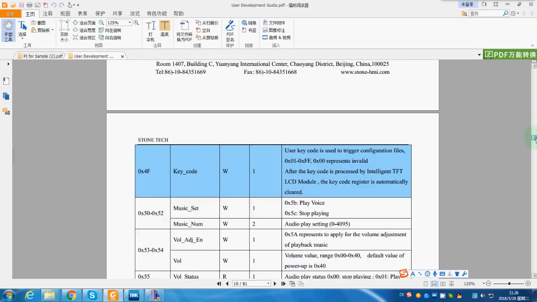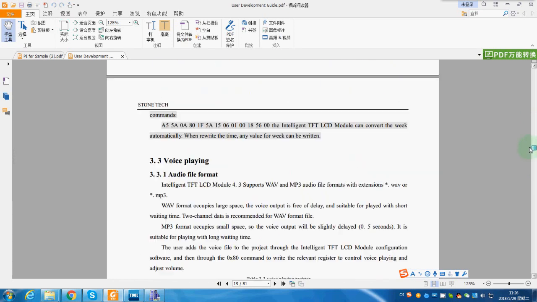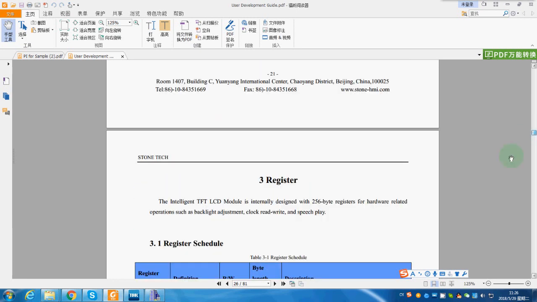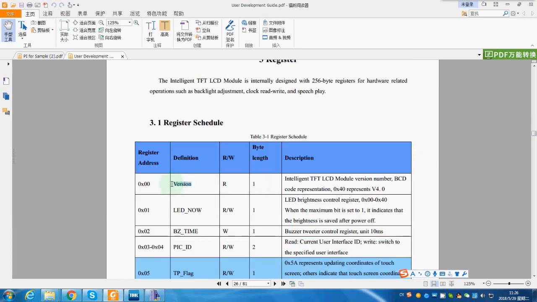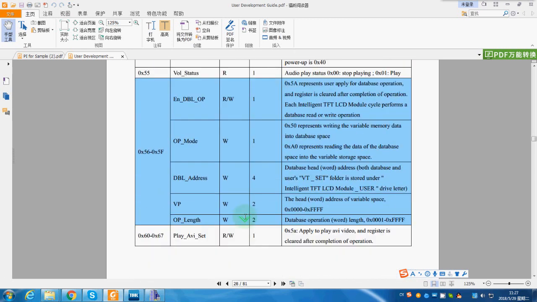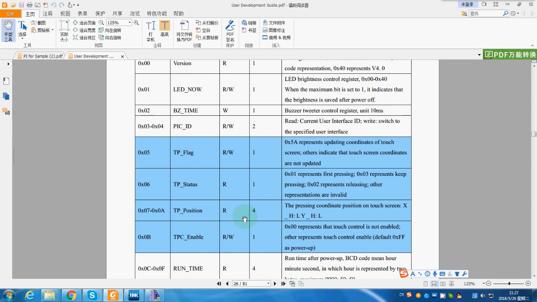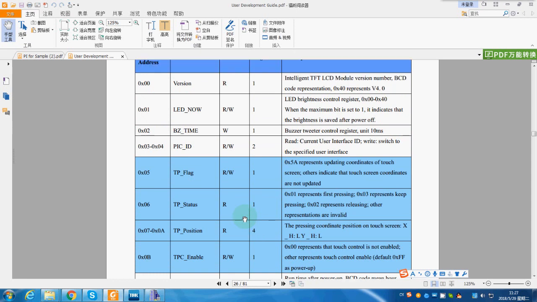The register address defined is in chapter 3, beginning from page 22. As an example, register address 00 means the version number of your firmware. It is read only, and byte length is 1. 01 means LED brightness control. It can be read and write. Byte length is 1, and so on. You can check all the register address definitions and descriptions here, from 00 to FF.